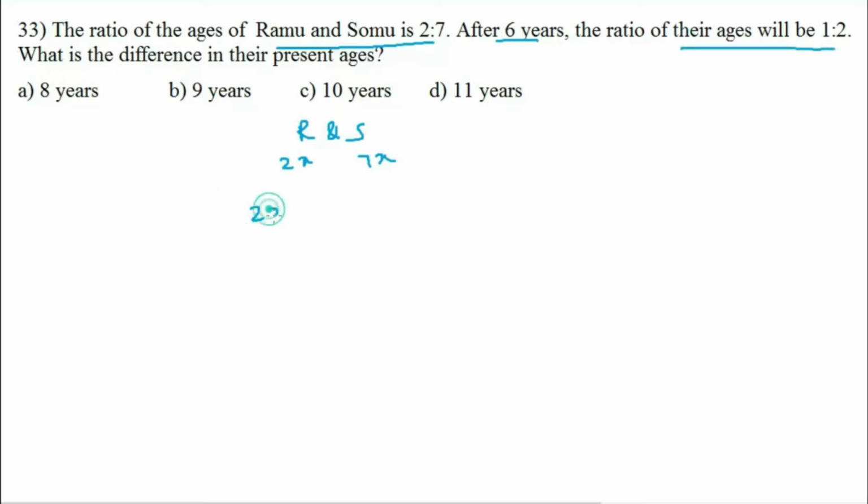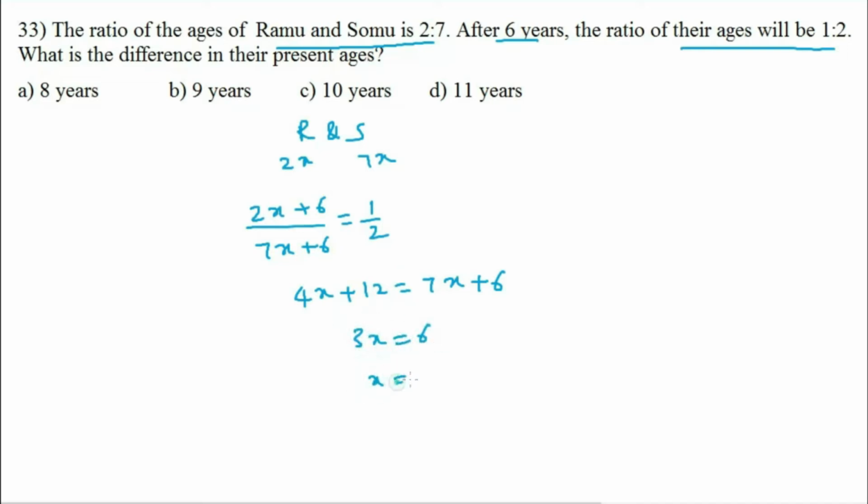So (2x plus 6) divided by (7x plus 6) equals 1/2. Cross multiplication gives 4x plus 12 equals 7x plus 6. 3x equals 6 and x is equal to 2.